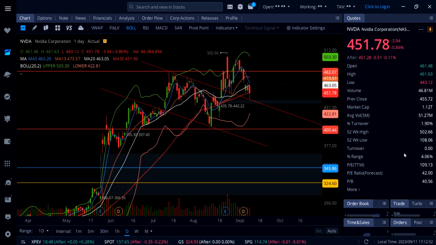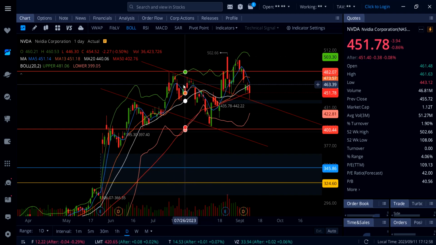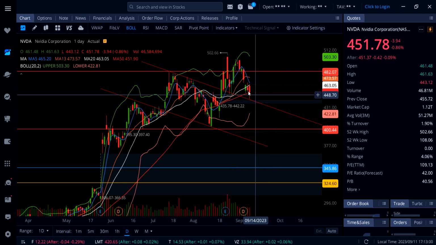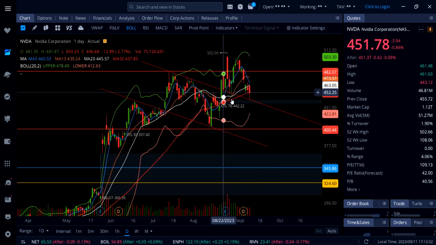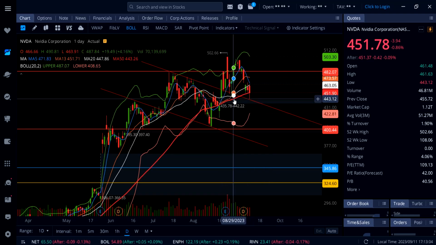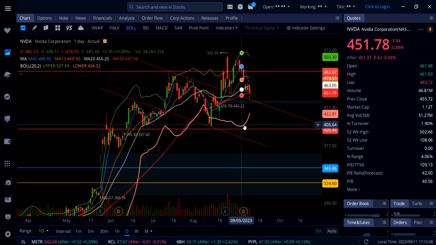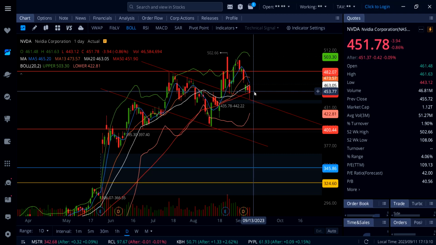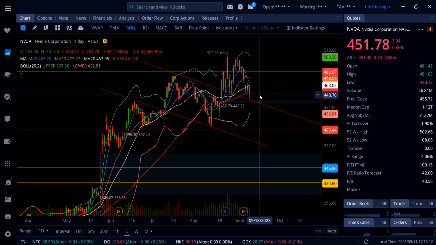On Nvidia, stock is down 0.86%, and this cannot get any better, guys. Now, I'm holding a short position on Nvidia, so I'm not really looking to swing Nvidia to the upside. And I think at some point you're going to see a lot more downside on Nvidia. That does not mean that you cannot see a bounce. I mean, this cannot get any better today.